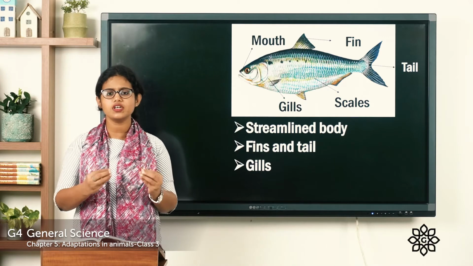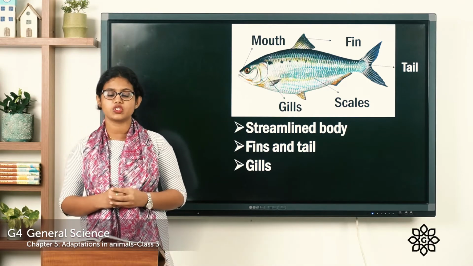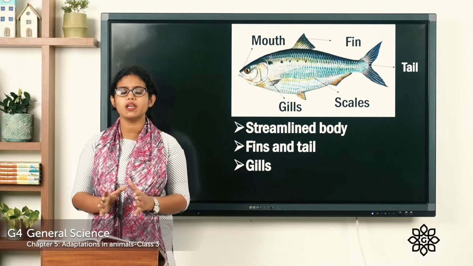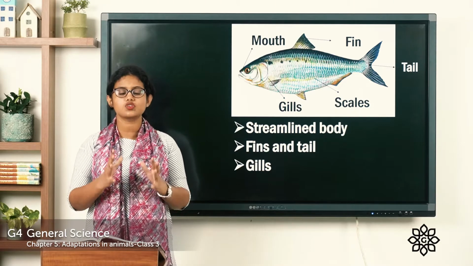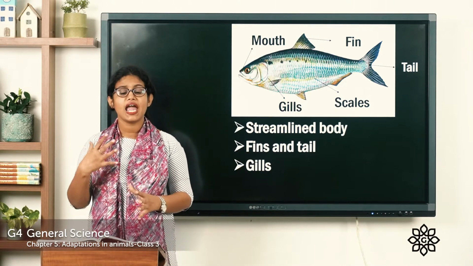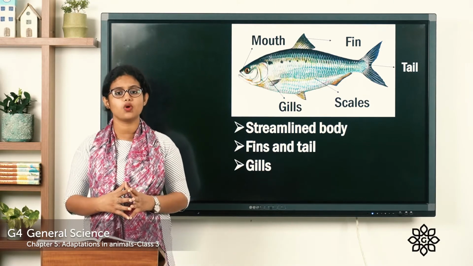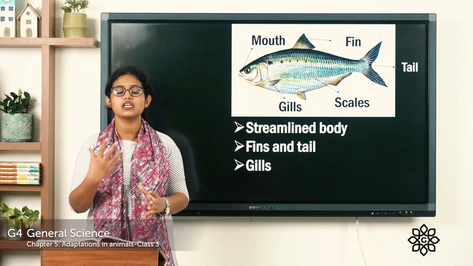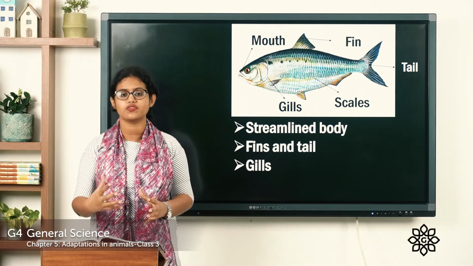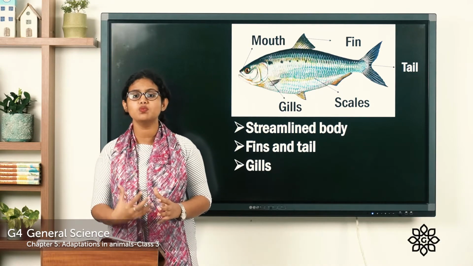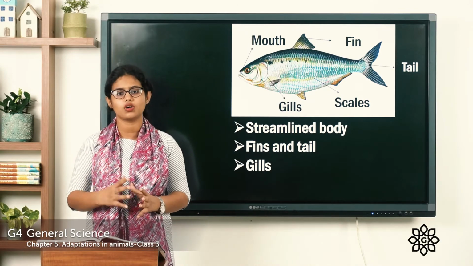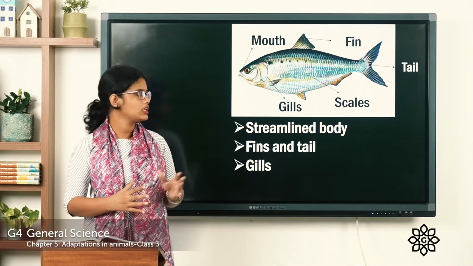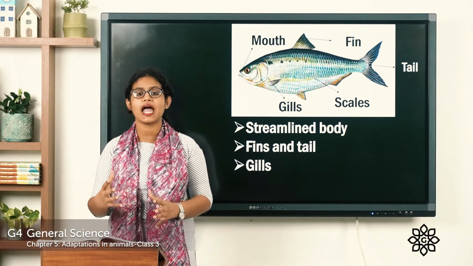The first body feature of this fish is that they have a streamlined body. This streamlined body helps them to move very easily in water.